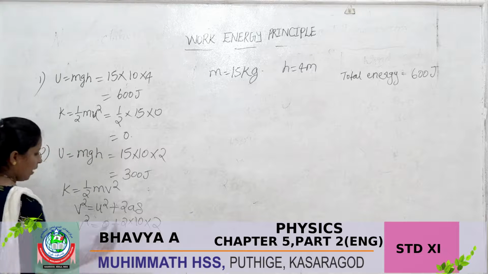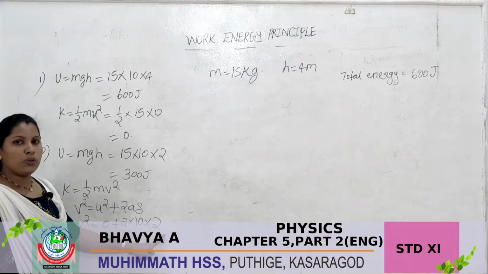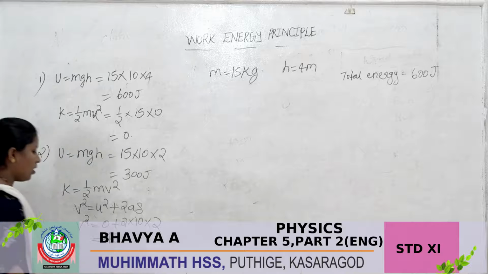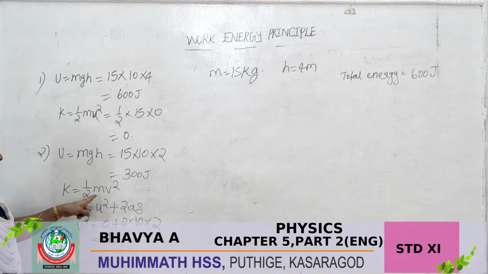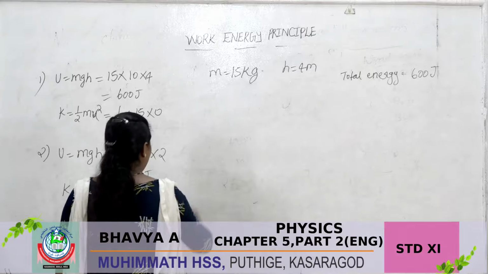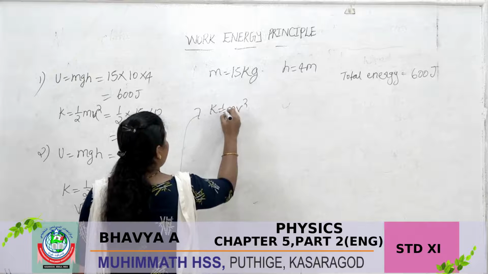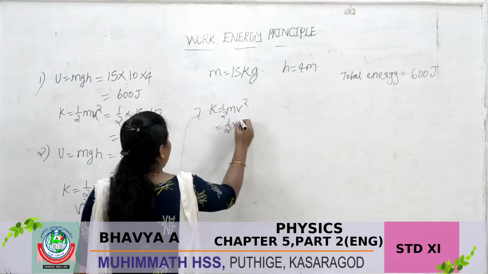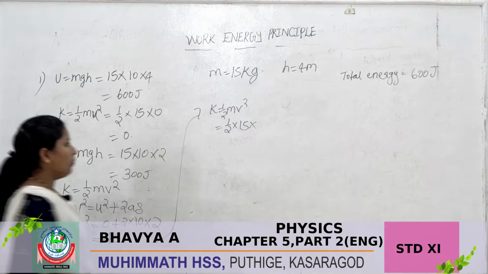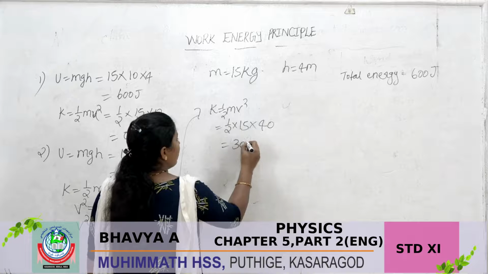So we are multiplying: 10 into 2 is 20, 20 into 2 is 40. So here we are getting 40. Then we apply the equation K is equal to half mv square, half into 15 into v square, which is 40. So we are getting here the value 300 joule.